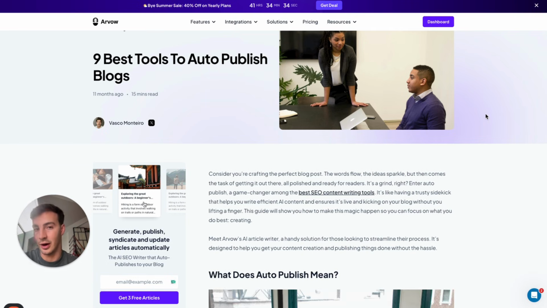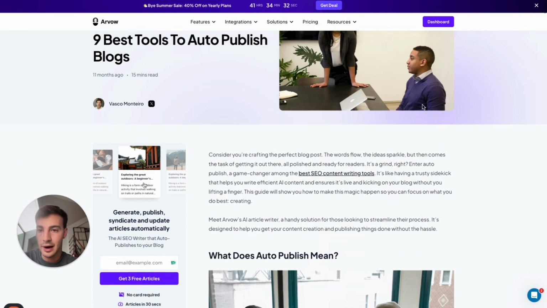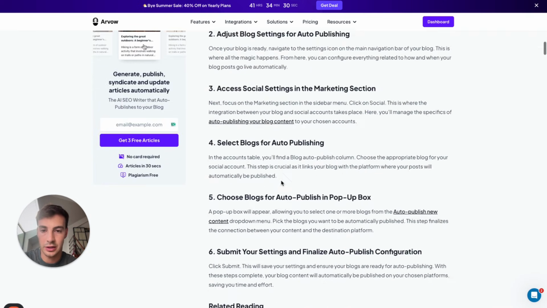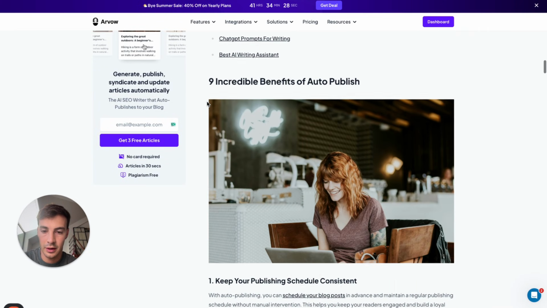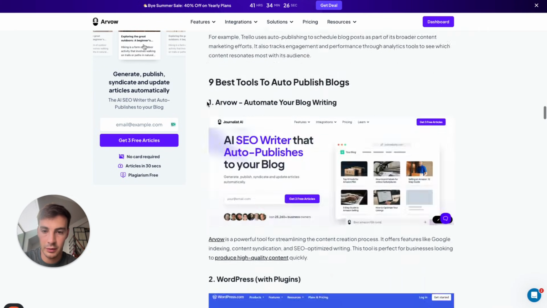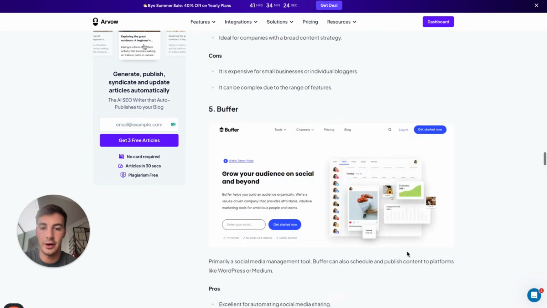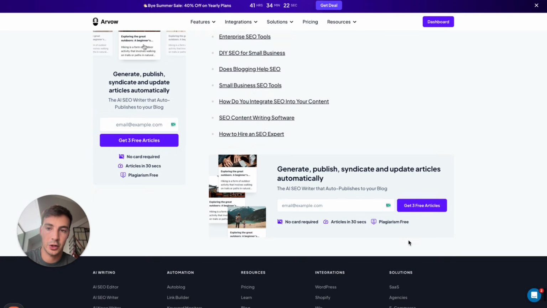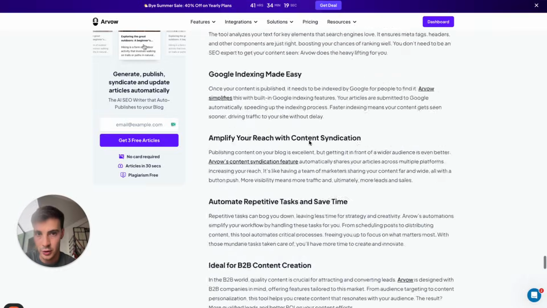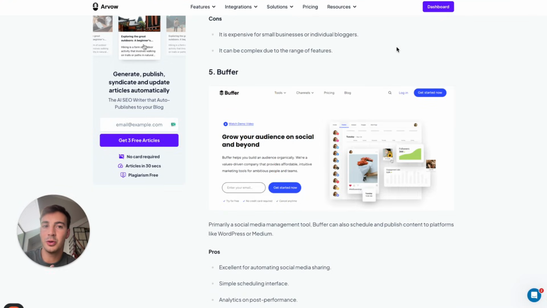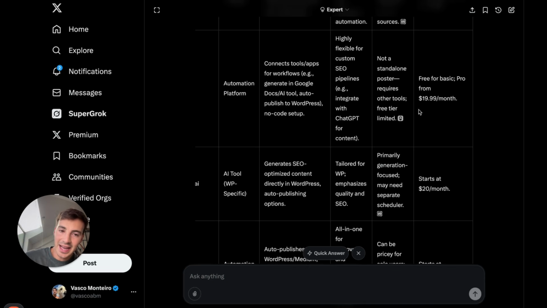I can retarget them with ads if I want. And they read the 9 tools, right? The first one is, of course, let's see here, where is it? First one is us. Then there's the other 9, which is Zapier, should be somewhere around here. Then there's a call to action right here. There's a call to action right here. So people are being prompted to go to our site. These AI-based citations from these LLMs are based off of the info I built. So it's very important to build these alternative pages, okay?